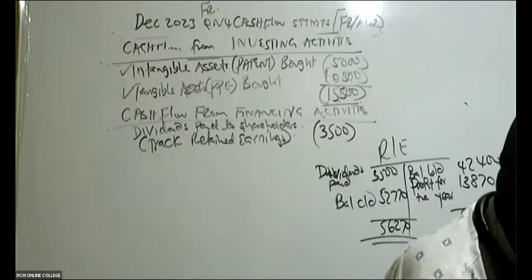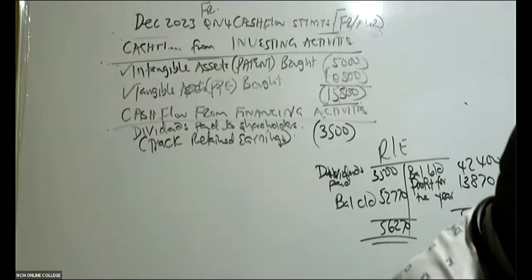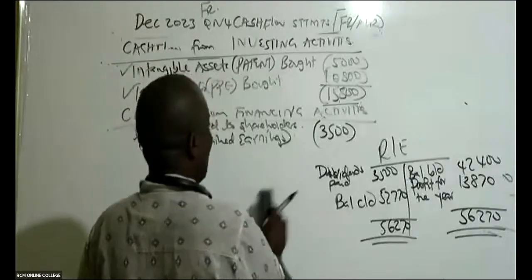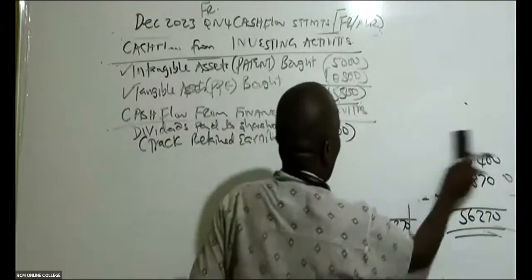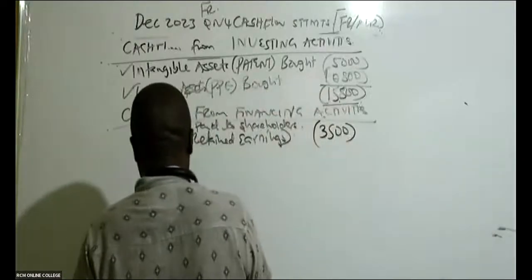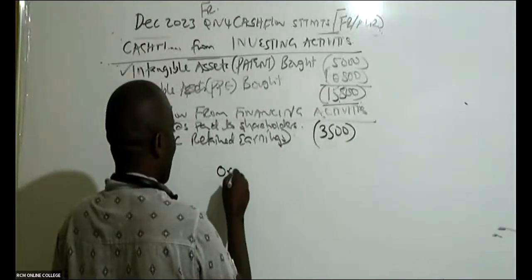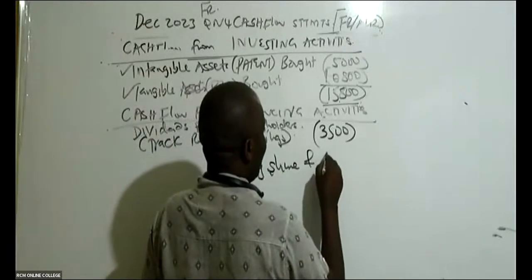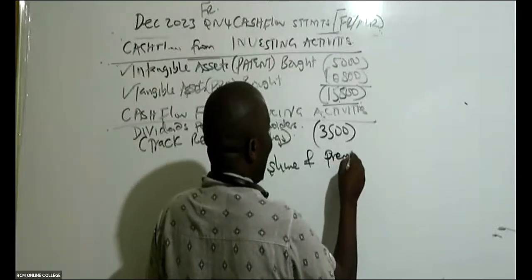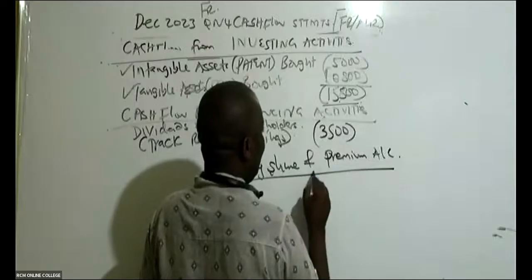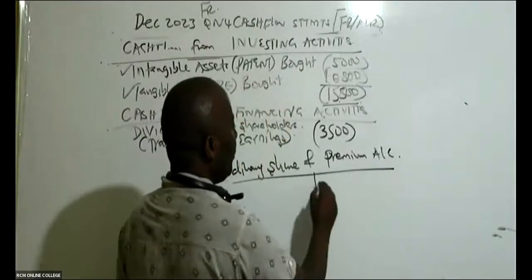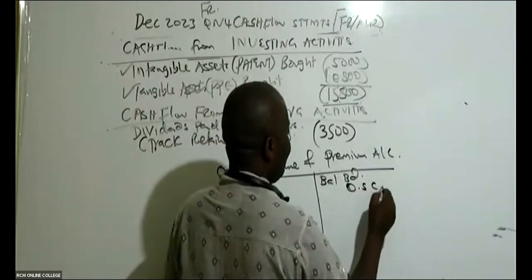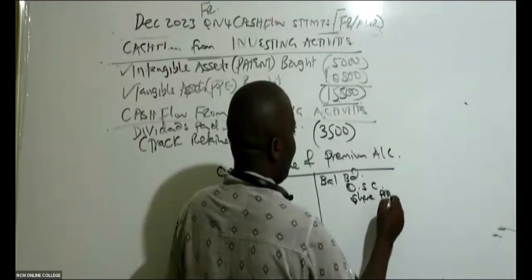Now, from there, ladies and gentlemen, go to your ordinary shares. If you look at your ordinary shares account, those belong here. You know, we have debt and equity. So we look at ordinary shares and a share premium account. You combine them. So it's an equity, so balance brought down here. Start with the ordinary share capital, and then we have share premium.